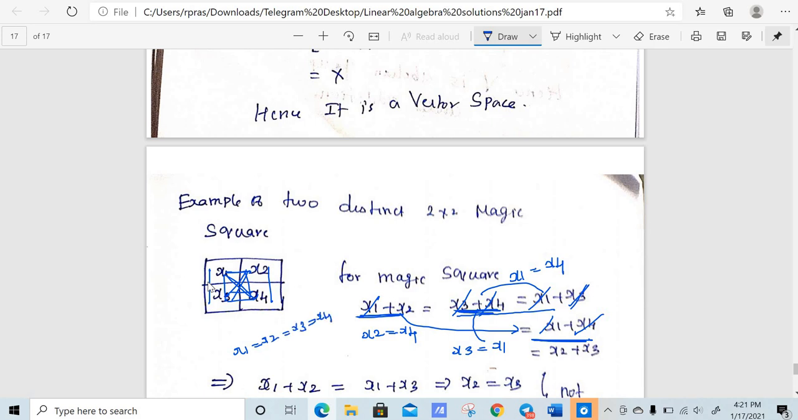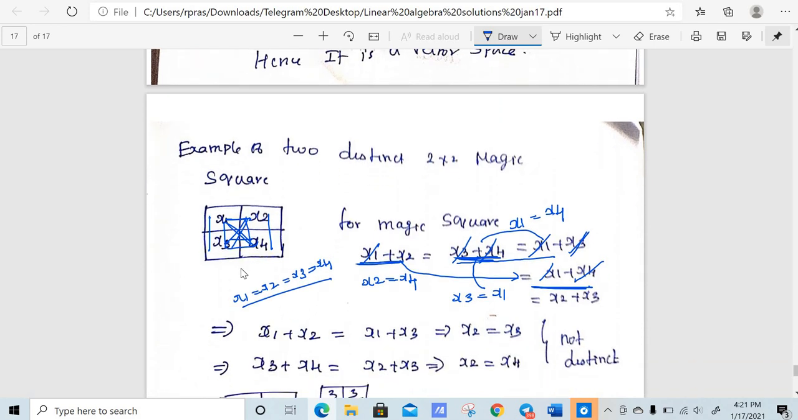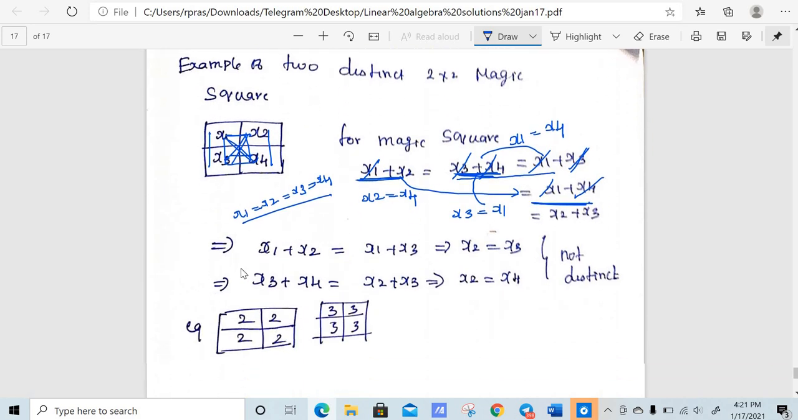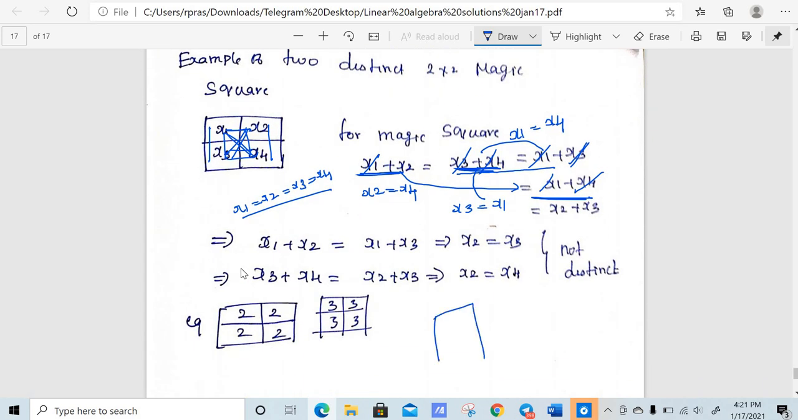That means you cannot have distinct numbers here if you need to form a magic square. When you solve these equations, you will get this identity: x1 plus x2 is the same as x1 plus x3, not distinct. That means if you want to create a 2 by 2 magic square, you should always have the same entry, because x1, x2, x3, x4 are the same. So you can easily give two examples. You should make it the same number, right?